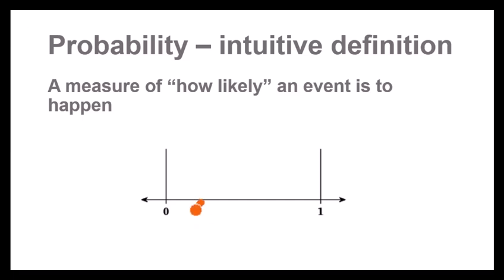So I might look at my app and see a 26% chance of rain. That would be a probability of 0.26. So all of these probabilities between 0 and 1, it's not saying that we definitely are going to have rain or that we definitely won't have rain, but there's a 26% chance that that will happen.